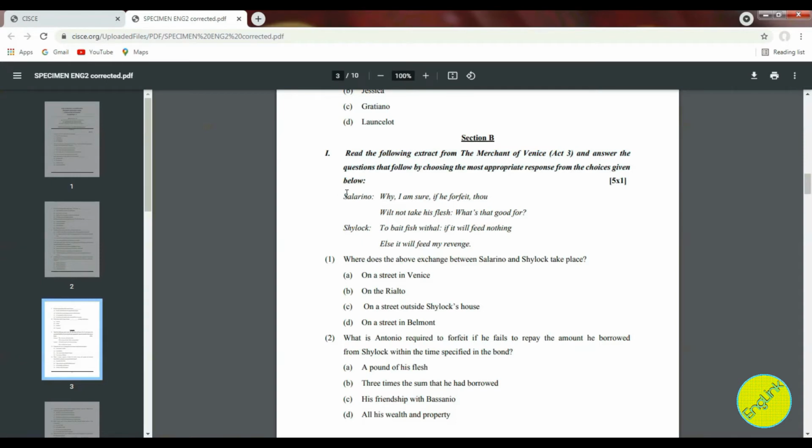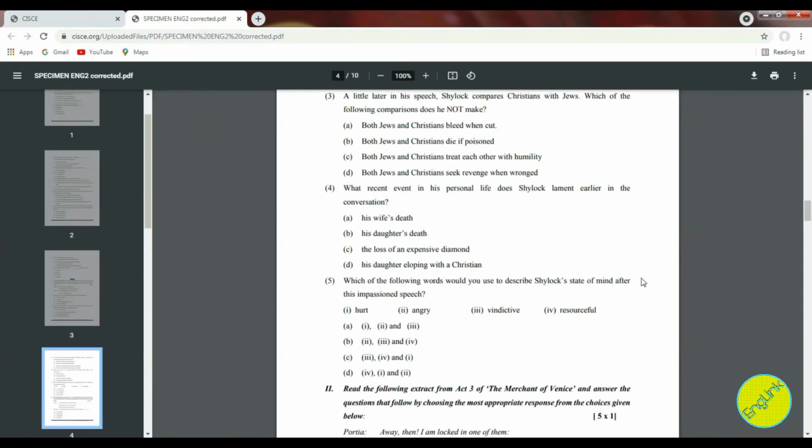Now, this is of 1 mark and you are getting 4 options. On a street in Venice, on the Rialto, on a street outside Shylock's house, on a street in Belmont. Children, please go through the scenes very properly and make sure that you are learning where these scenes take place. This will really help you a lot. So in total, you are getting 5 questions, as you can see, 1 mark for each.